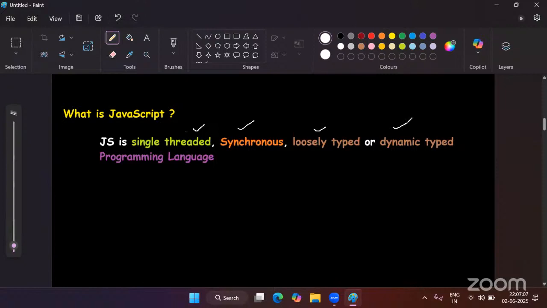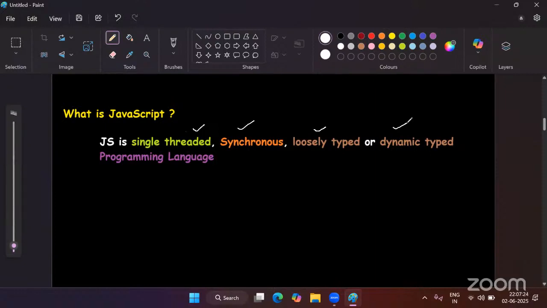Single-threaded means any language which can execute one statement at a time is called a single-threaded language. Any language which can execute only one statement or one instruction at a time.